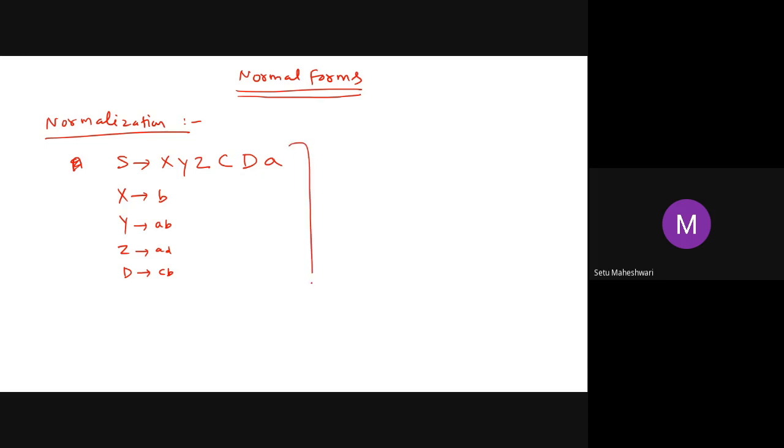First of all, you can clearly see that all productions are in the form of CFG. Now, can you find any useless symbol here?